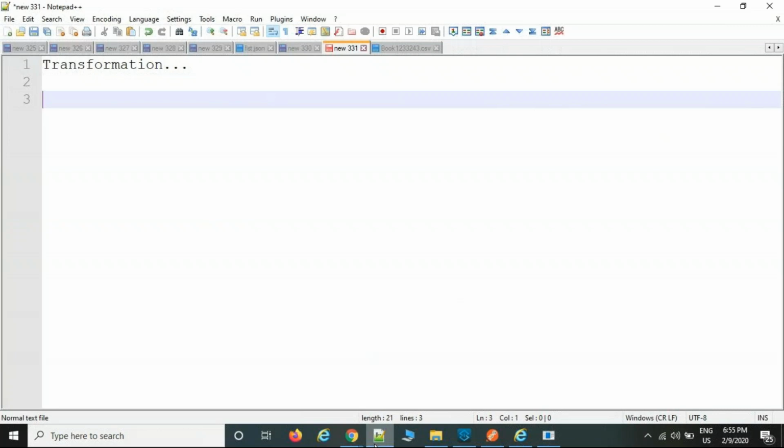Not only JSON to XML or CSV, sometimes we do JSON to JSON and XML to XML also.